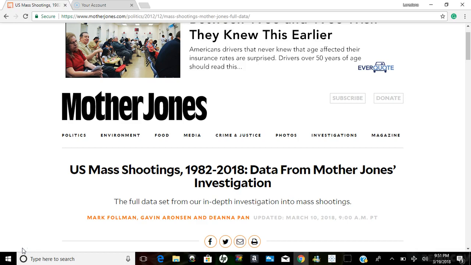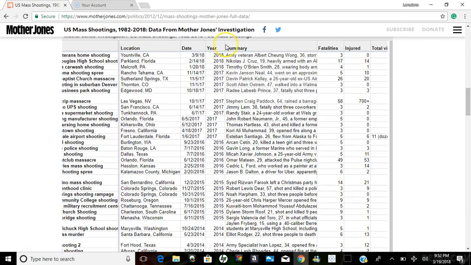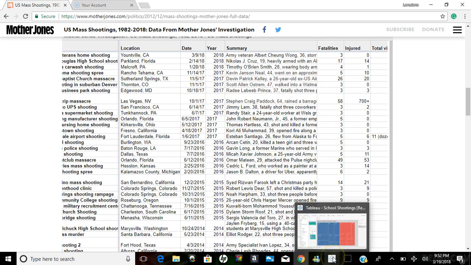My heart aches every time I hear of such a tragedy, some kind of shooting taking place, that I often wonder which state has the most shootings. Based on the U.S. mass shootings from 1982 to 2018 data from Mother Jones' investigation, I found data right here that provided substantial information to answer my question. I took this data, saved it into Excel, and imported it into Tableau.